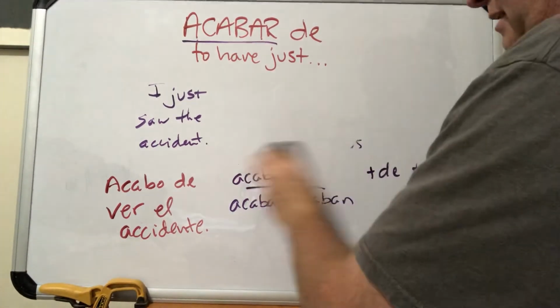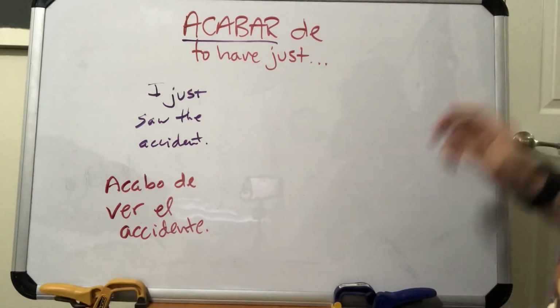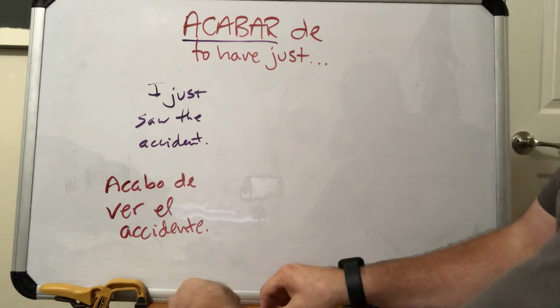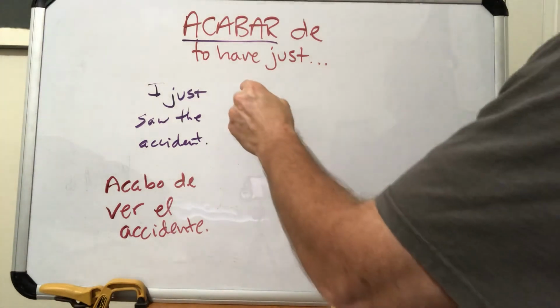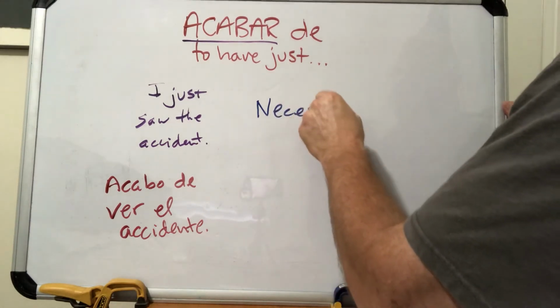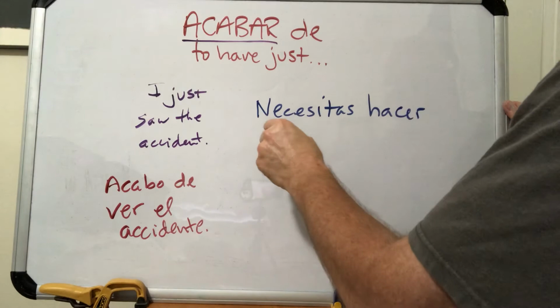Let me show you an example of something that'll be in the book. So let's say, for example, your mom says, oh, you need to do your homework. Necesitas hacer la tarea.